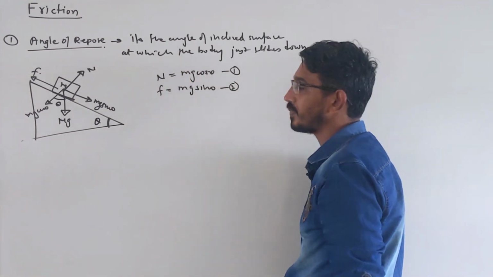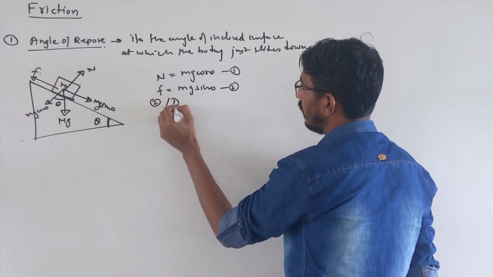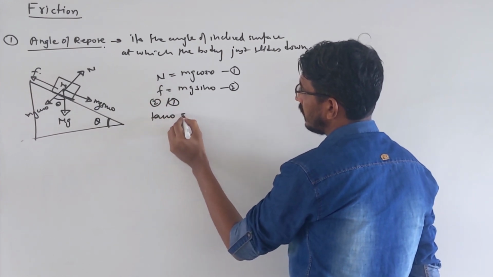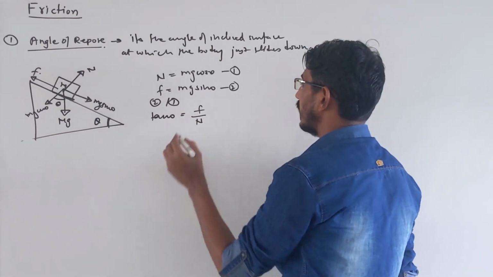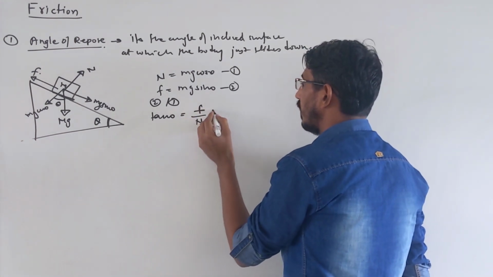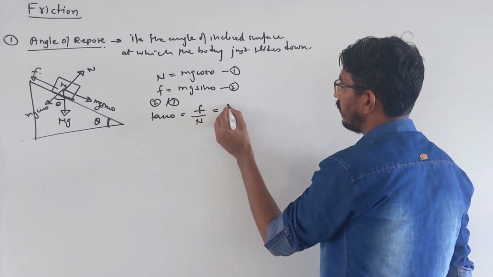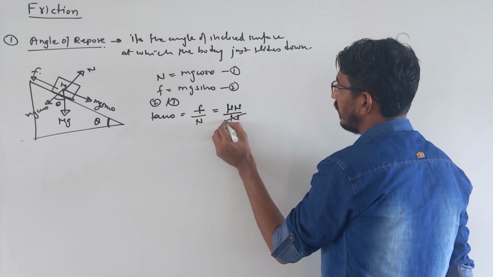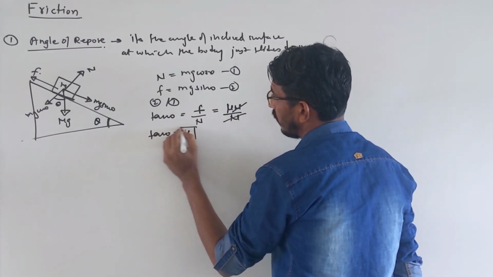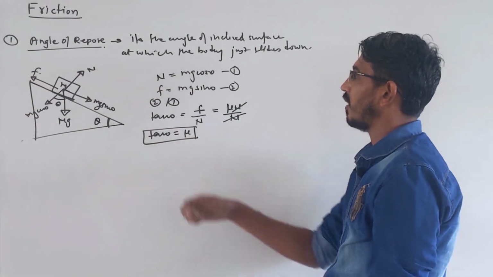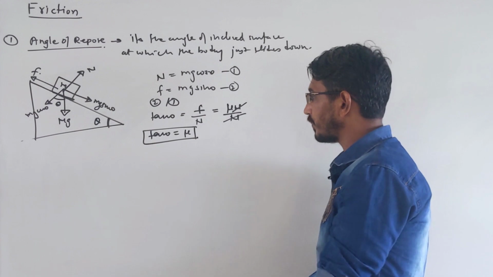Let's divide them. When we divide 2 by 1, what will we get? We get tan theta equal to what? F by N, correct? And F, I already told you, what is F? Mu into N. So this becomes mu N by N. N gets cancelled. So tan theta is simply equal to what? Mu, the coefficient of friction. So for angle of repose, tan theta is simply equal to mu.